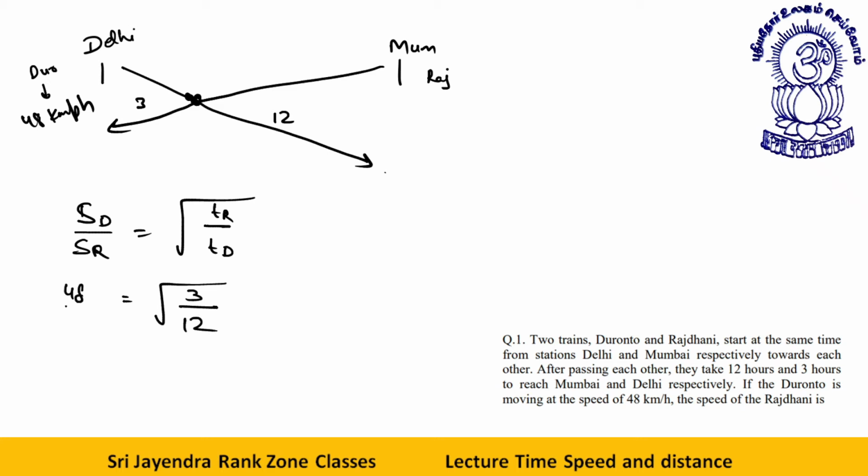Speed of Duronto is 48. 48 by SR is equal to the square root of 3 by 12, which is 1 by 4, so 1 by 2. This implies the speed of Rajdhani is equal to 48 into 2, which is 96 kilometer per hour.